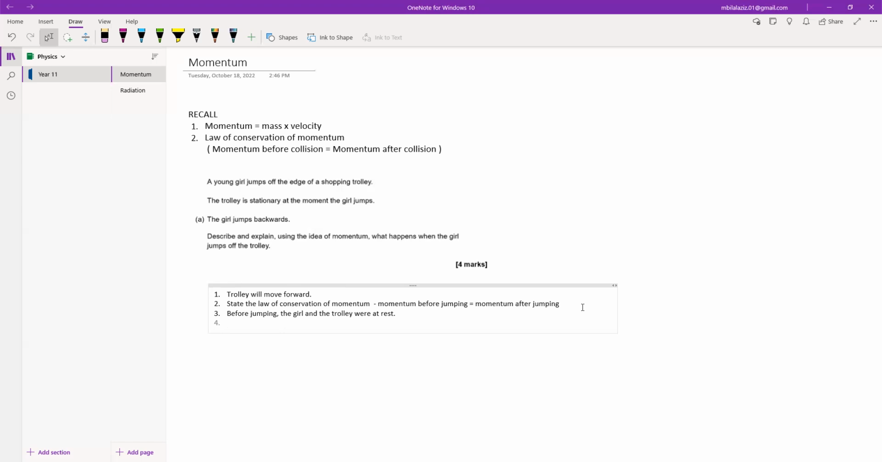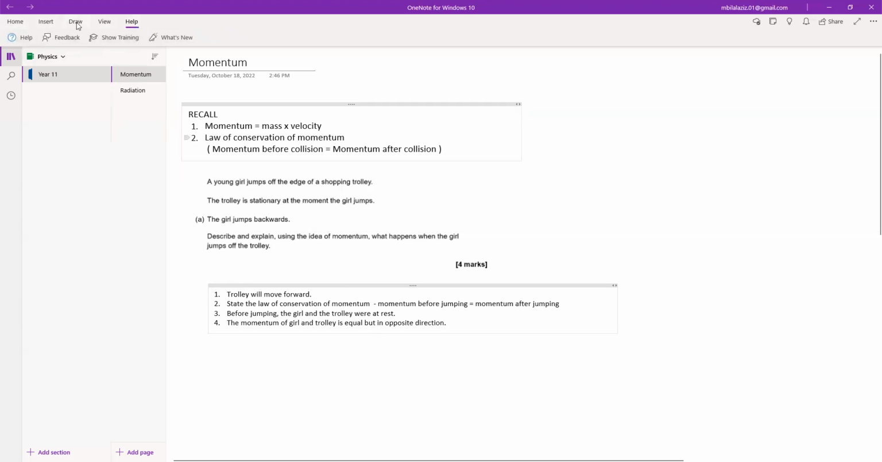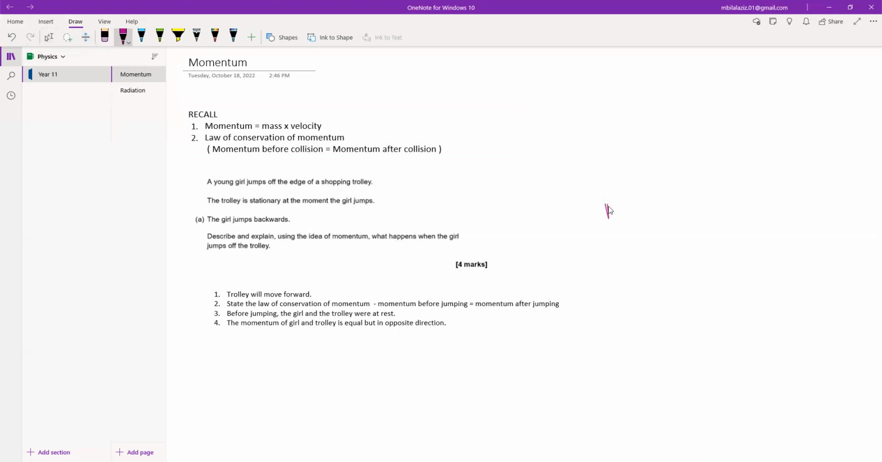Lastly, we will state that the momentum of the girl and the trolley is equal but in the opposite direction. So if the momentum of the girl is, let's say, P, then the momentum of the trolley should be negative P. And if we add both of them, the P and negative P get cancelled and we get 0, which is the correct answer in our case.